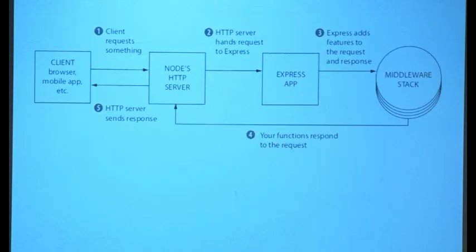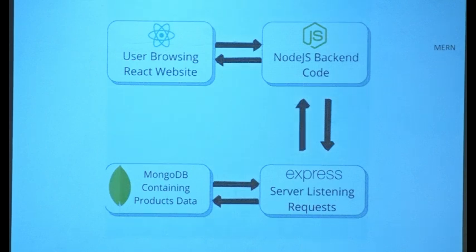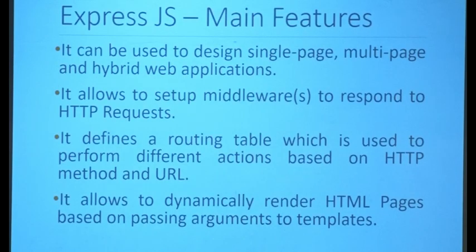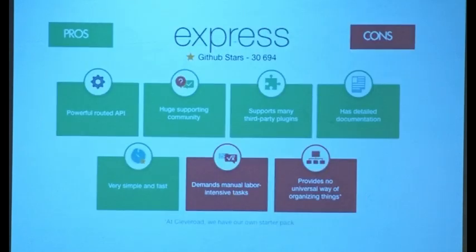So that is the same diagram that I showed in the front. You see that? HTTP server, then you have Express app, then you have your middleware stack. Basically, this is how it is, the crux. Main features: single page, multiple page, any kind of web pages you want to build, hybrid web applications, you can do that. It can also, remember everybody, if somebody asks you, can I not use Express.js to fetch HTML files? Don't say no. It can still do it. But in our case, we are using it solely as the middleware in the stack, right? Dynamically rendering also you can do that. Ignore this slide, please. Our focus is not on that.